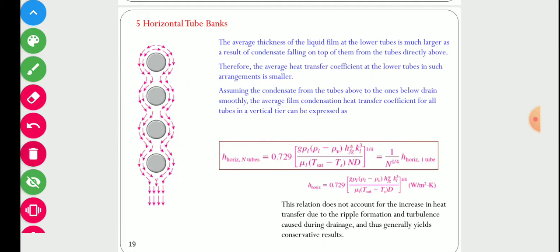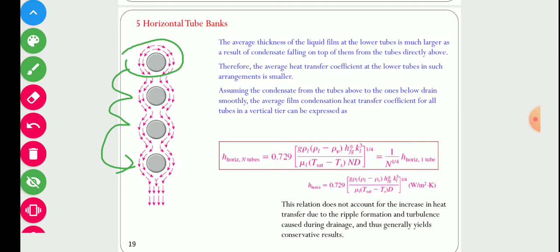In that way the condensate thickness on the top tube will be smaller, and the thickness gradually increases, and the bottommost tube has the highest thickness, because the condensate of the upper layers trickles down to the tube below. So the thickness will continuously increase.